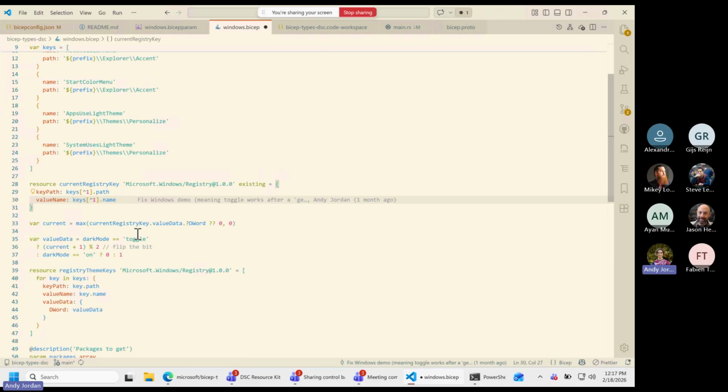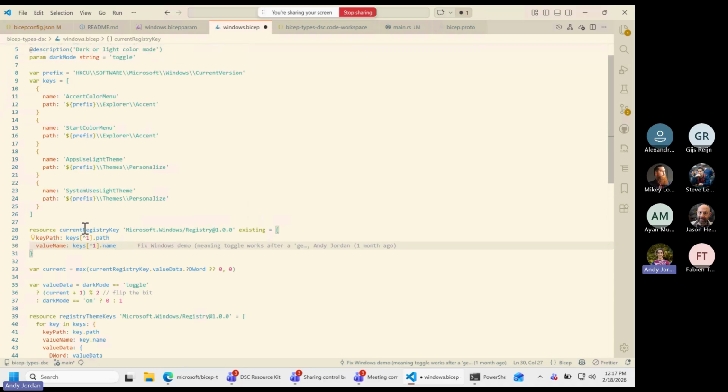And what is this part of the demo doing? Well, I am using Bicep code to say, go look at the last item of the keys array, which is the second thing that I defined here. Grab the path. So this is executable Bicep code that's going to say, you want that object, and get the path. So I'm filling in path right here, which is also using Bicep string interpolation, right? To fill in my prefix. I just try to write this as a piece of reusable code, as an author of a configuration file.